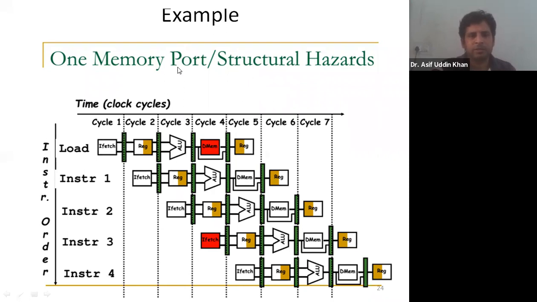So if there is only one memory port, and these two instructions are at the same clock cycle, you can see at clock cycle number 4, this load instruction requires access to the memory, and instruction 3 also requires access to the memory. These two want to access memory, and there is only one memory port. So this is known as a structural hazard.